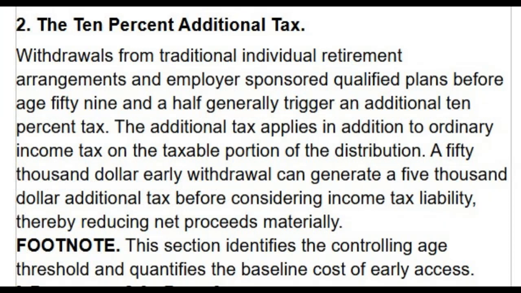2. The 10% additional tax. Withdrawals from traditional individual retirement arrangements and employer-sponsored qualified plans before age 59.5 generally trigger an additional 10% tax. The additional tax applies in addition to ordinary income tax on the taxable portion of the distribution. A $50,000 early withdrawal can generate a $5,000 additional tax before considering income tax liability, thereby reducing net proceeds materially. Footnote. This section identifies the controlling age threshold and quantifies the baseline cost of early access.